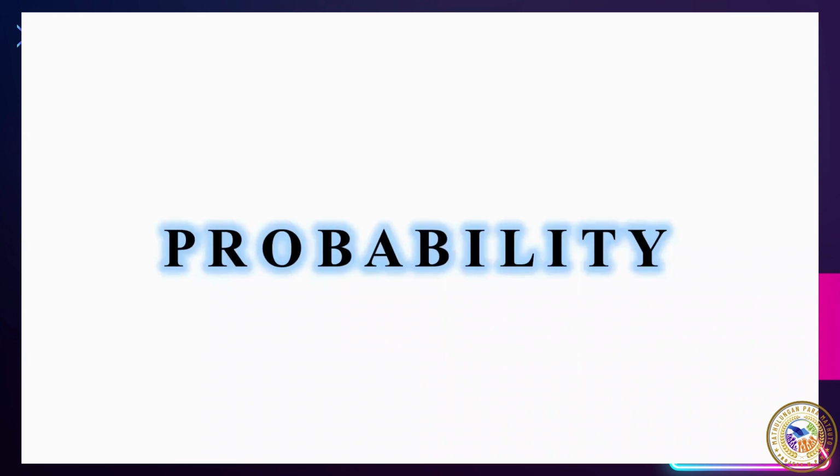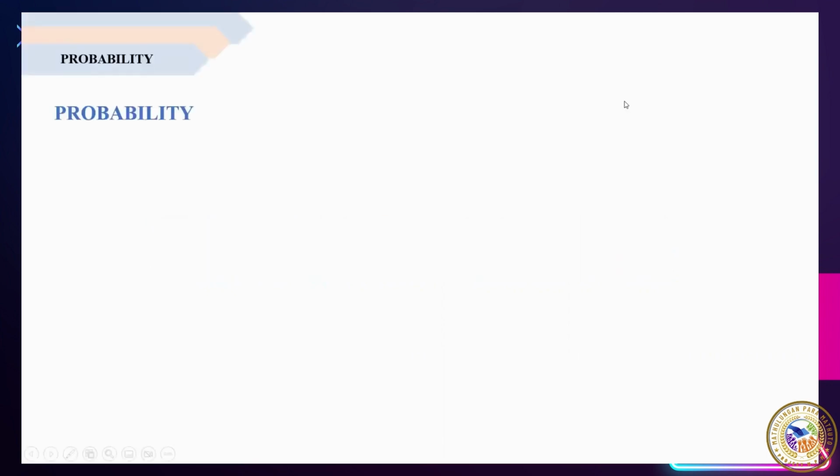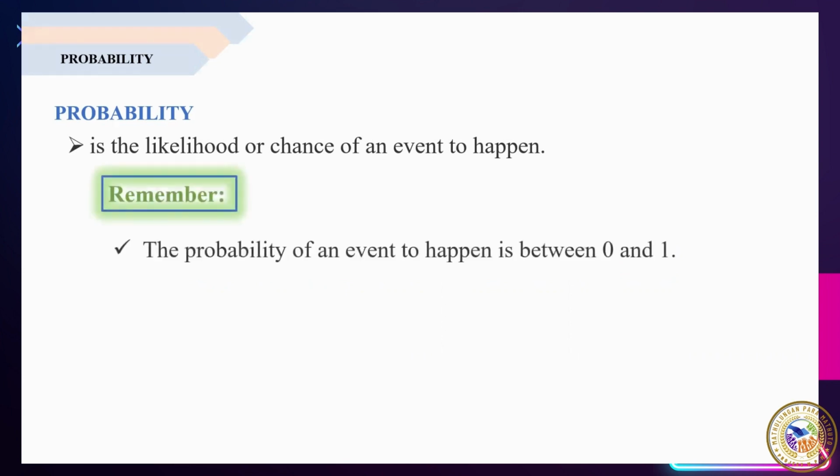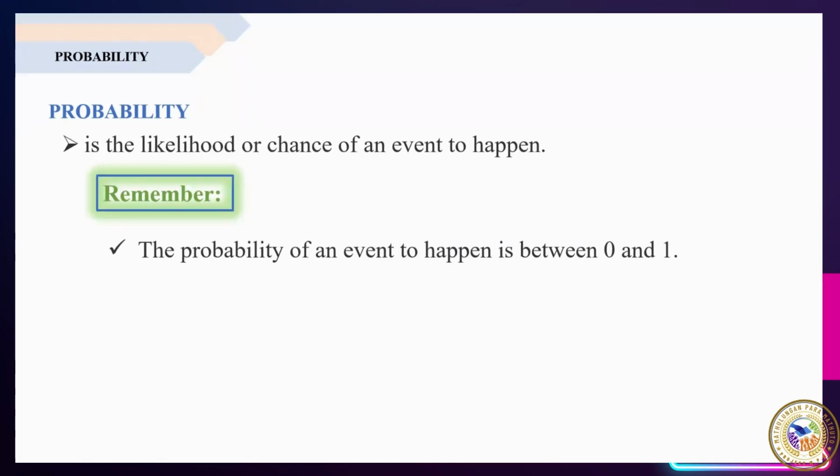In this video, I will discuss more about probability. When we say probability, it is the likelihood or chance of an event to happen. Ibig sabihin, it is the proportion of times that the event of an experiment is expected to occur. Remember, the probability of an event to happen is between 0 and 1. Ibig sabihin, the chance of an event to happen ay nasa pagitan ng 0 and 1.